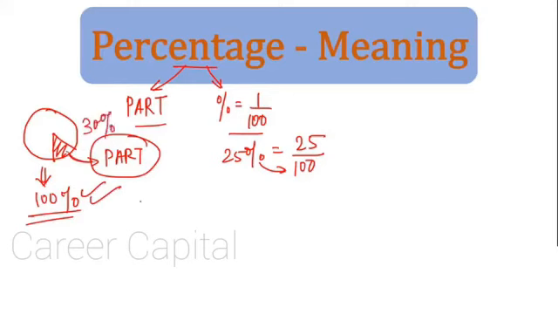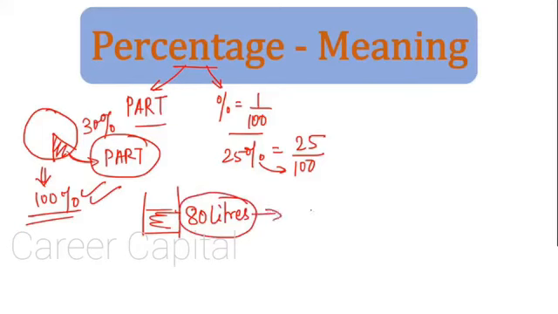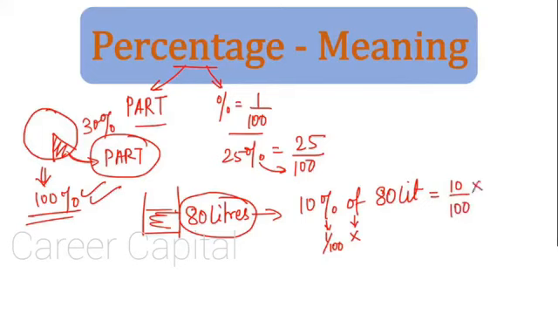For example, let us say that there is a tank and it has some water in it. The total amount of water in the tank is 80 liters. If someone says give me 10% of the water, what does that mean? The person wants 10% of 80 liters. Meaning of 'of' is multiplication. Meaning of percentage is divide by 100. So what do we get? 10 upon 100. 'Of' means multiplication, and we have 80 liters over here.